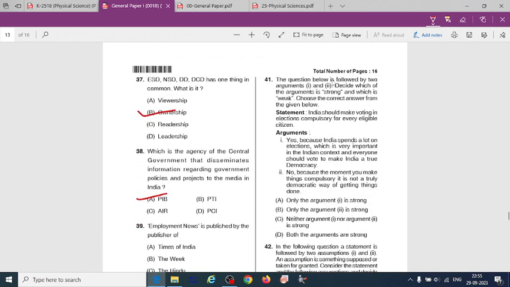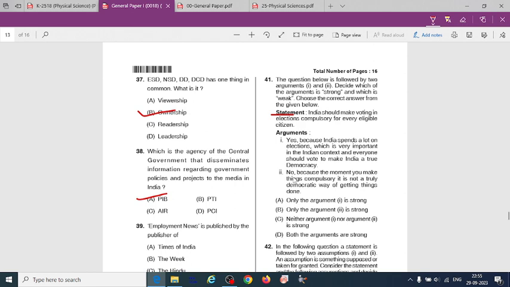The questions below are followed by two arguments, 1 and 2. Decide which of the arguments is strong and weak. So first you need to read the statement. India should make voting in elections compulsory for every eligible citizen. The first argument: yes, because India spends a lot on elections, which is very important in the Indian context, and everyone should vote to make India a true democracy.